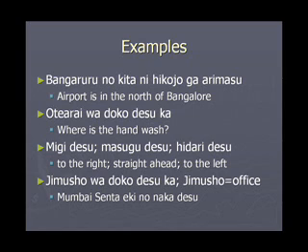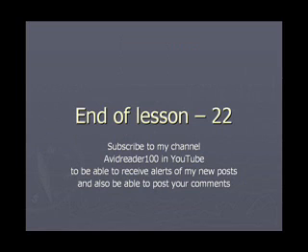Jimusho wa doko desu ka? Jimusho means office. Doko is where. So the question is about where is the office. Mumbai Central Eki no naka desu can be the answer. Mumbai Central Eki is Mumbai Central Railway Station. Naka is inside. Eki no naka, inside the railway station. This is the answer. That brings me to the end of lesson number 22.